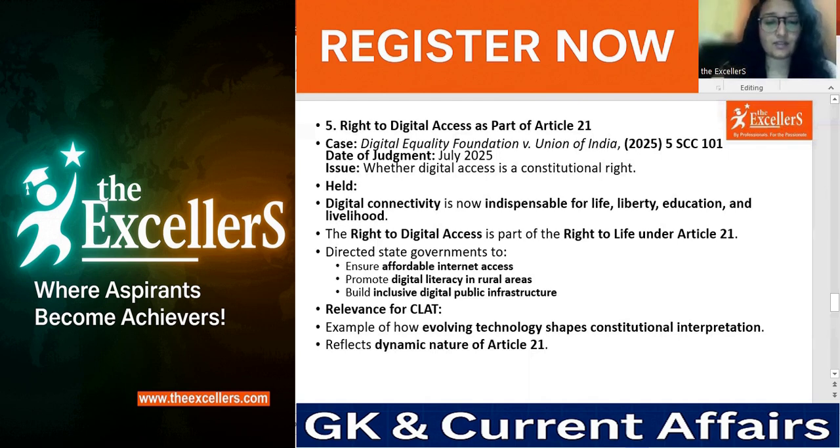Under this particular case, the Supreme Court has directed the state governments to ensure affordable internet access, promote digital literacy in rural areas, and build inclusive digital public infrastructure. And this is a very relevant case for CLAT students as it gives an example of how evolving technology shapes constitutional interpretation and reflects the dynamic nature of Article 21.